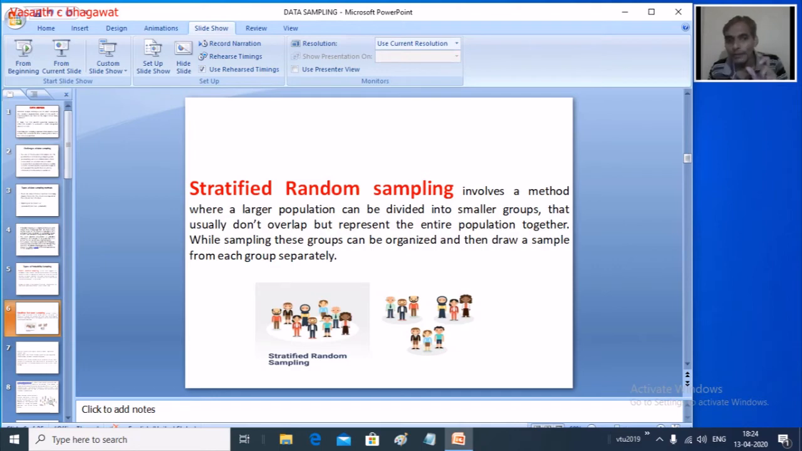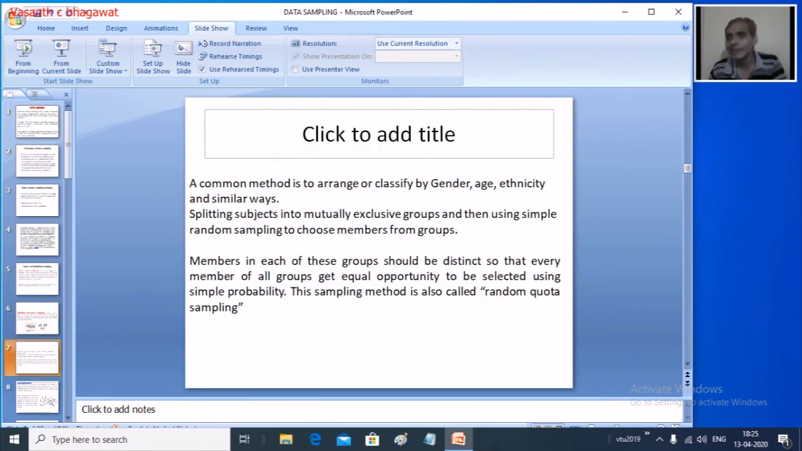Now once you have done a group, once you are stratified, stratified is nothing but grouping. So the entire population, you have stratified it into different groups, and while sampling, these groups can be organized, and then you can draw a sample from each group separately. Like for example, from this particular group you are going to select one sample, from this group you are going to select. So like this you are going to select the people from the group. Now this type of sampling we call a stratified sampling.